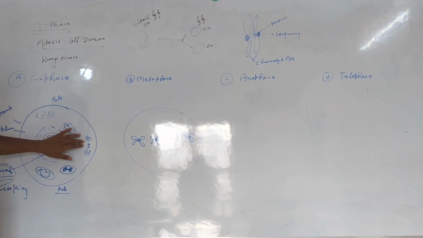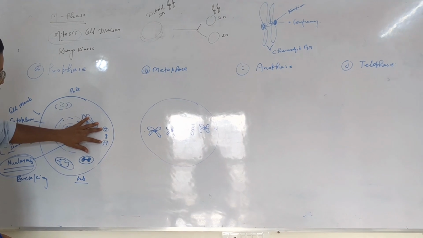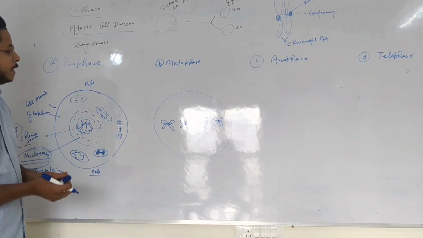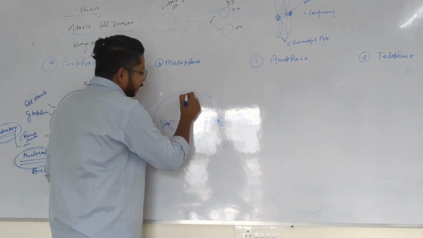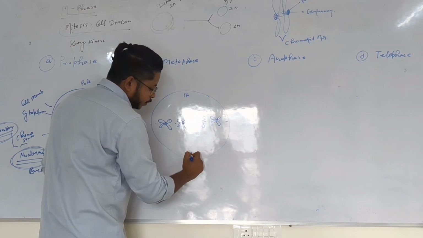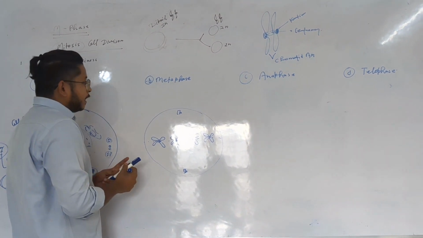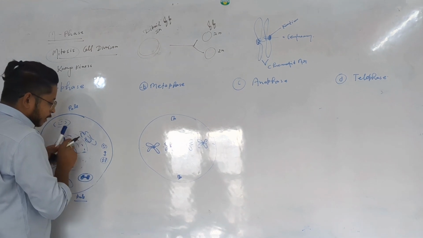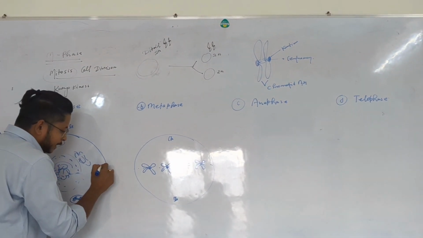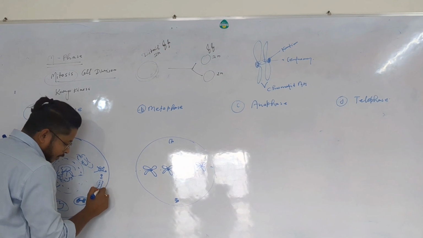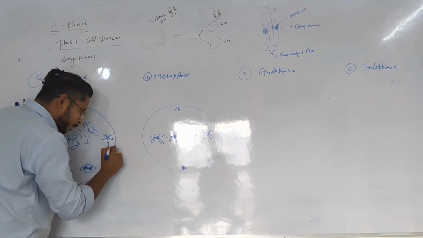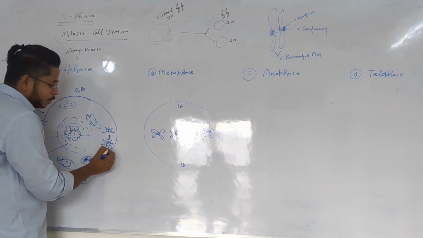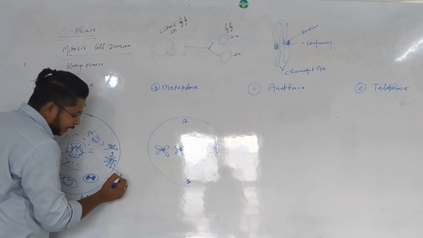And here what will be happening? Repulsion in the centrosomes will happen, and because of the repulsion, both centrosomes reach the opposite poles of the cell. So here I am drawing the centrosome, and another centrosome is here. When metaphase comes into existence, the cellular apparatus starts forming a special aster-like structure called asters. It is made up of microfibrils. It is also called the spindle.